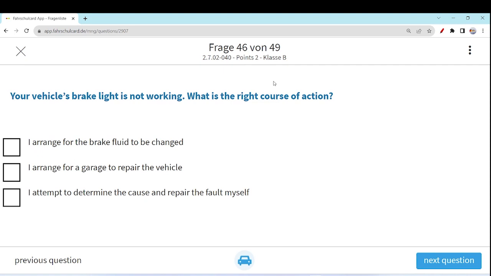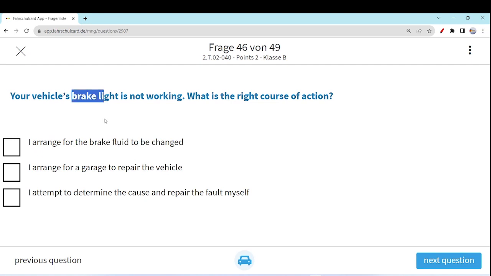Maybe there is some impurity in the brake fluid. So whenever you get some weird sound from the brake, you think my braking system is not working, but it has nothing to do with the brake light. That brake fluid needs to be changed.